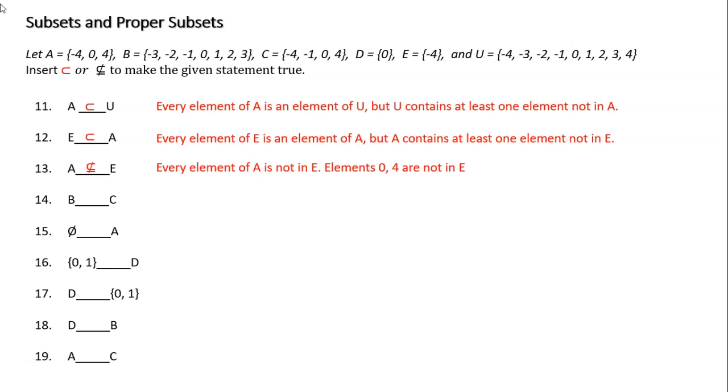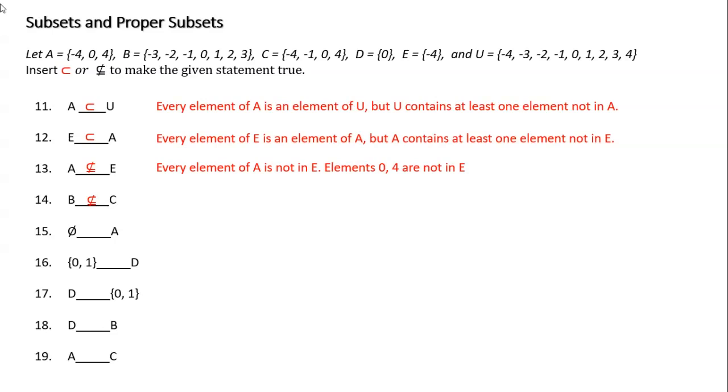Okay. How about 14? B and C. B, I have the elements -3, -2, -1, 0, 1, 2, 3, and I have C -4, -1, 0, 4. Okay, again, this is the same thing. My set B has more elements than the set that I'm comparing, so it's not a subset.